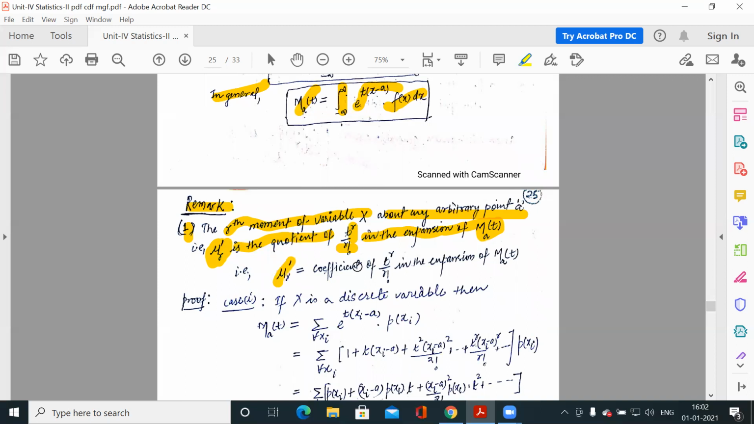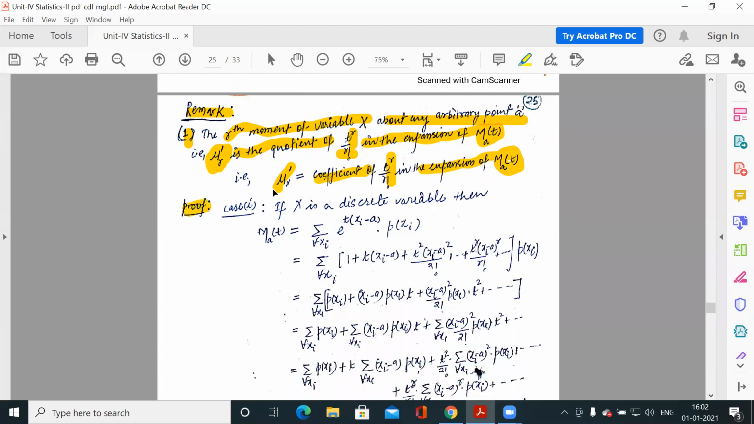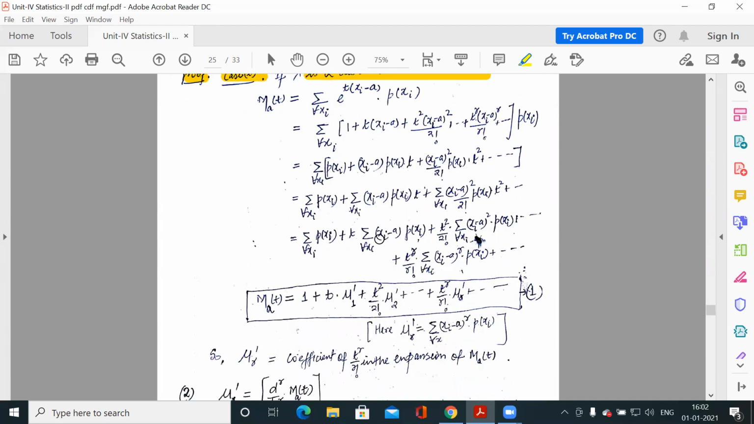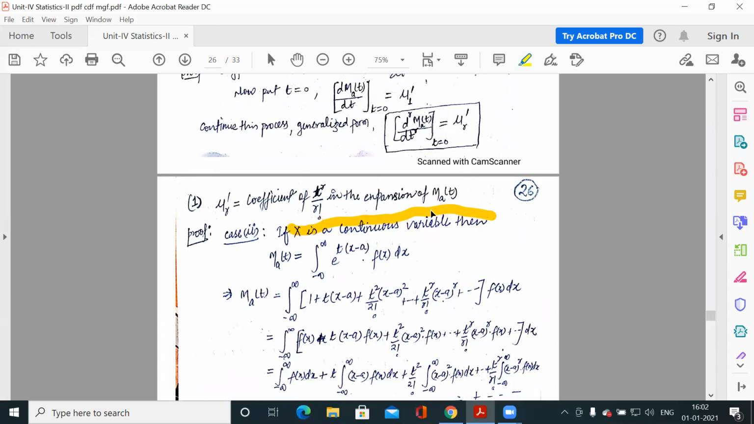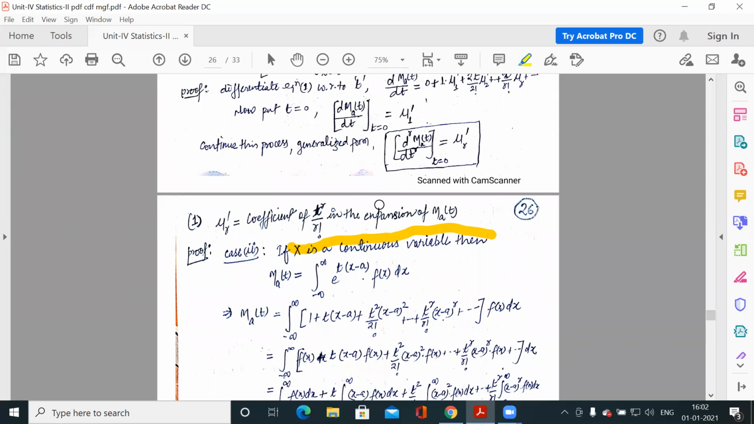So this is mu r dash. What is mu r dash? It is the coefficient of t to the power r by factorial r in the expansion of the moment generating function M_A(t). So this is the proof. Because this is a general statement, we have not mentioned the nature of the variable. So first we are proving this for a discrete variable, and second when it is a continuous variable. It does not depend on whether the variable is discrete or continuous. In both types of variables, the coefficient of t to the power r by factorial r is mu r dash. Clear?